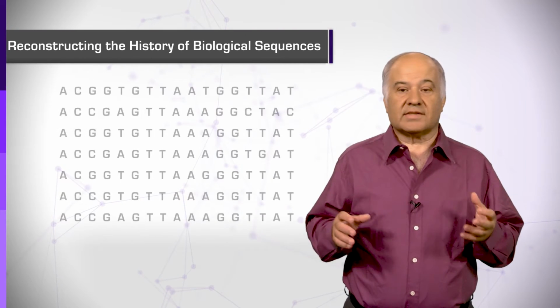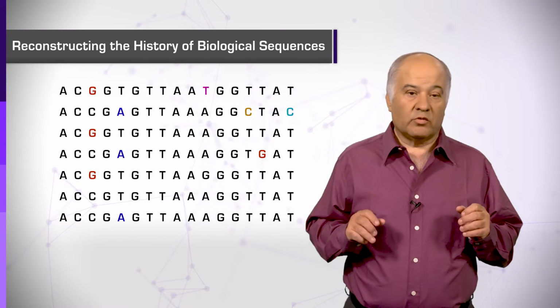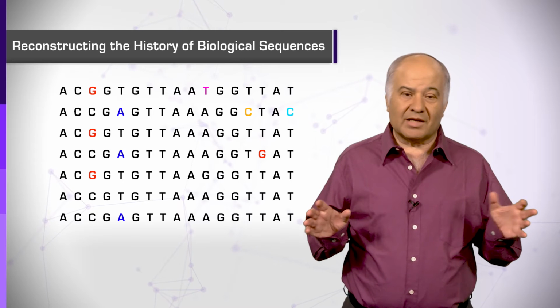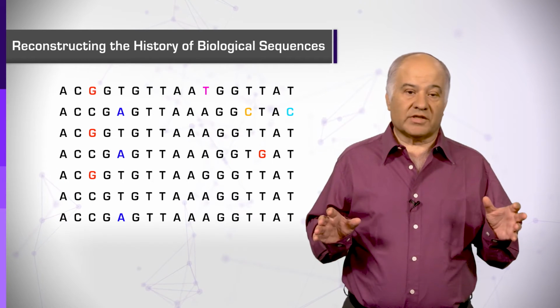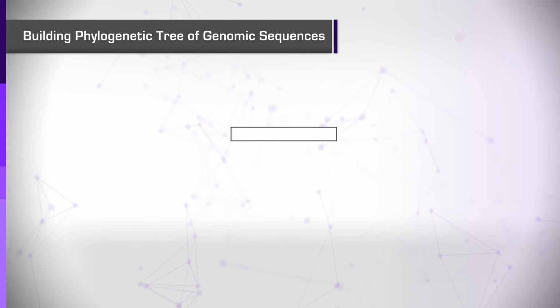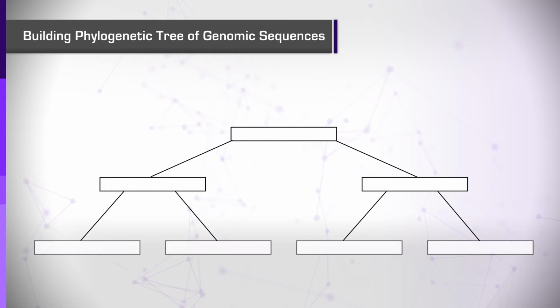Let's look at these 7 biological sequences. We note that they are related but somewhat different from each other. Now, let's assume that one of them was the original, which then mutated along 2 branches, and then each one of the 2 resulting sequences accumulated mutation along 2 branches.